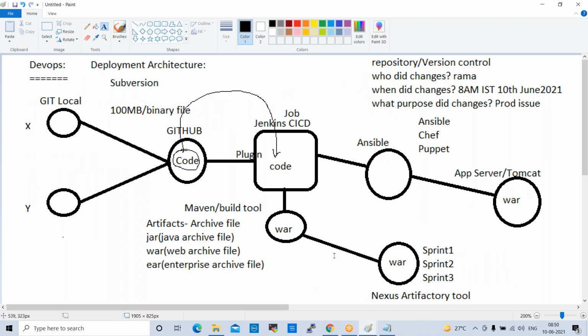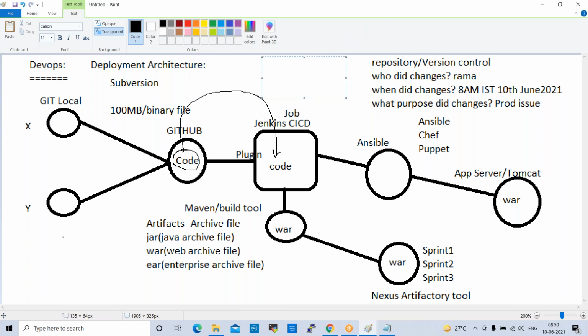Fine. So this is the flow we normally use in the build and release process. Apart from this, we have other tools like Docker, Kubernetes, and Terraform.